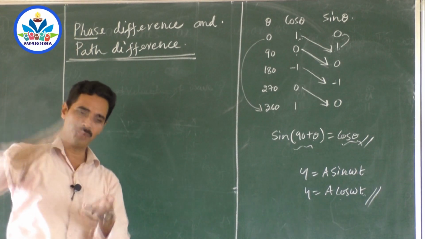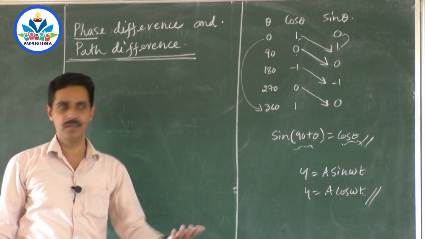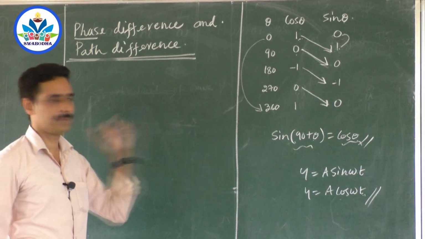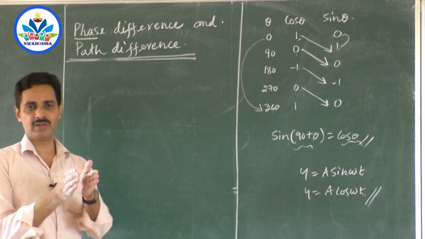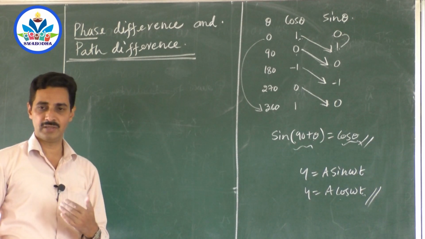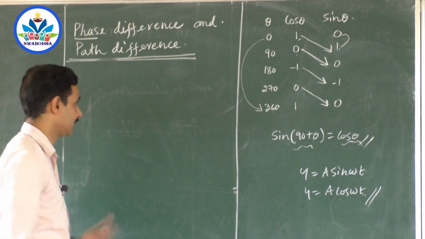Whether it's a big wave, smaller wave, or we don't get any wave at all, that depends on the phase now. That depends on how they superpose. Whether crest is falling on crest, whether compression is falling on compression, or whether rarefaction is falling on compression, that is what we are interested in.